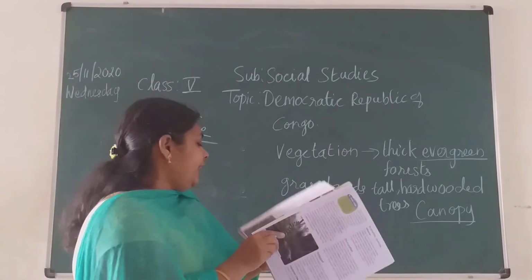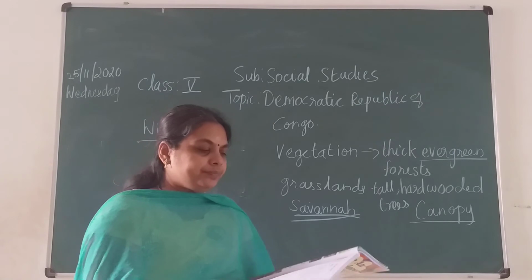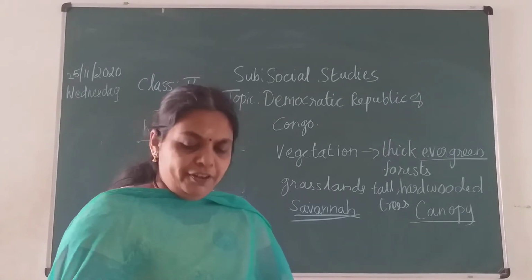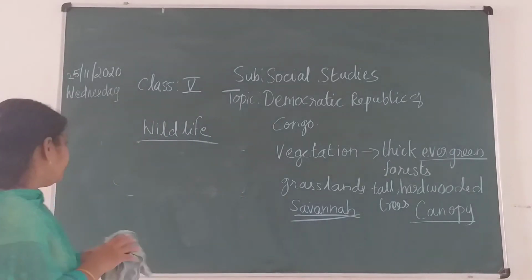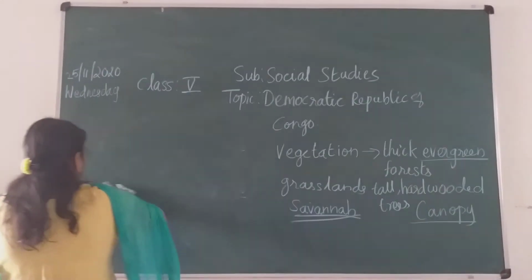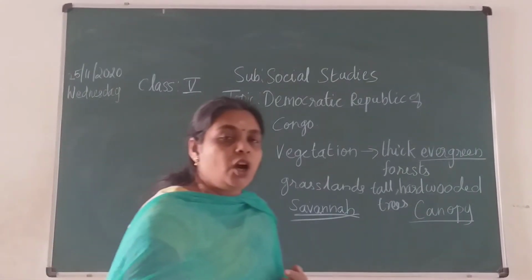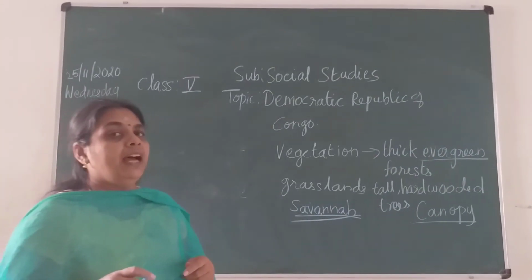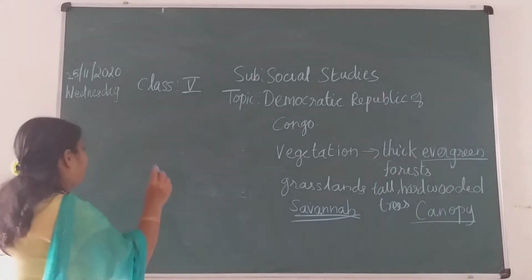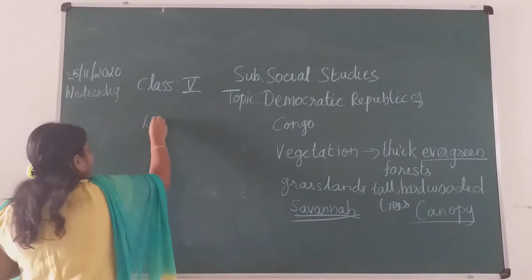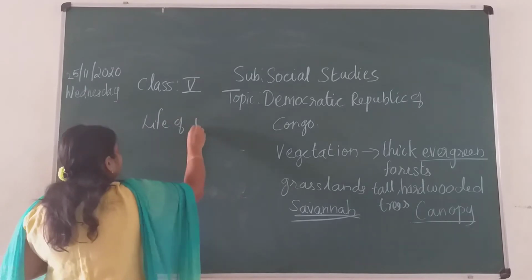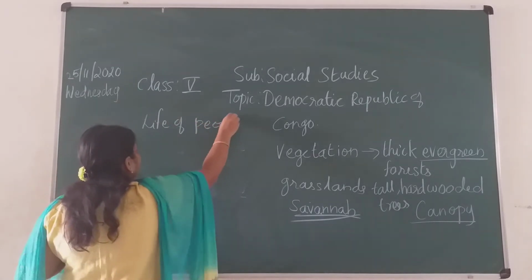Okay, the next one we are going to see is the life of people, children. So in the dense forest also people live there, but they are thinly populated. Like the population is very less, children.